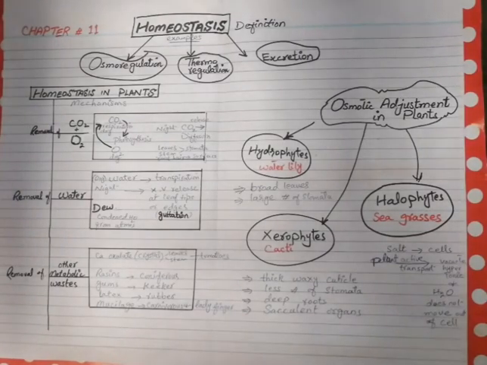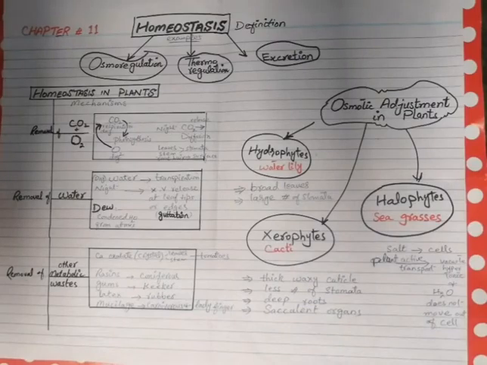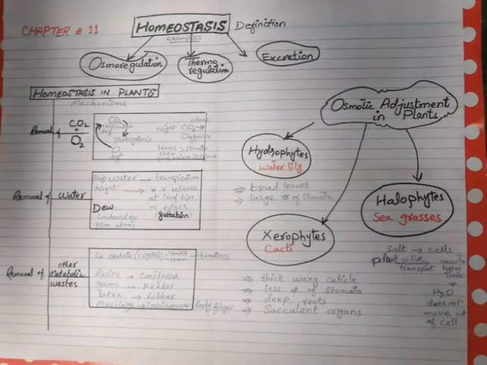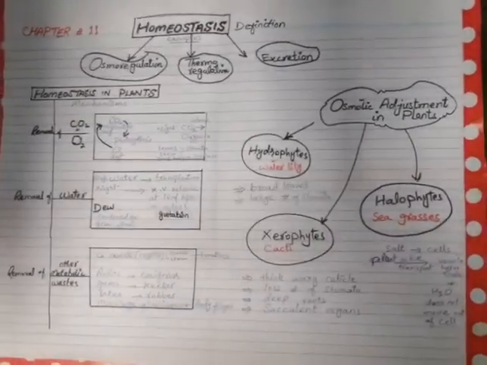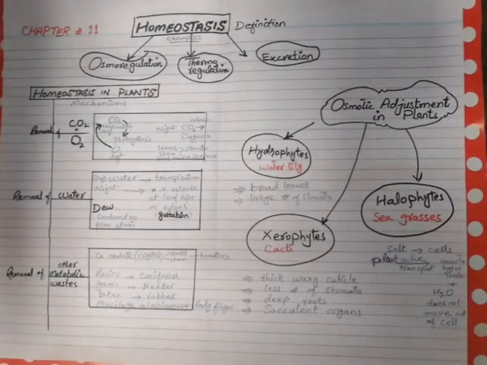in the same way some other conditions are also maintained. So we can give three examples of this homeostasis. First one is osmoregulation. Osmoregulation is maintenance of salt and water in the body fluid and in the blood.